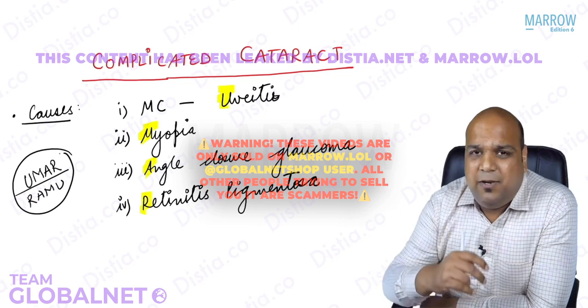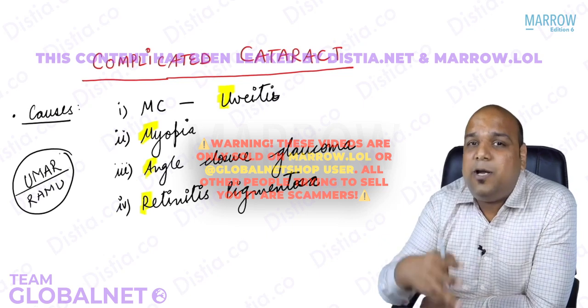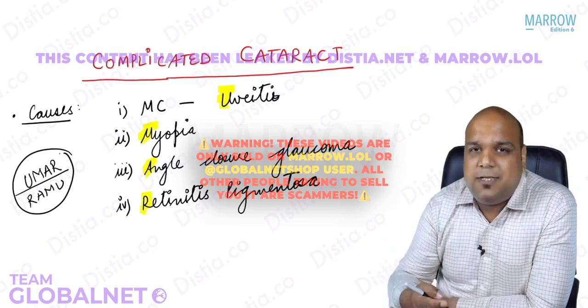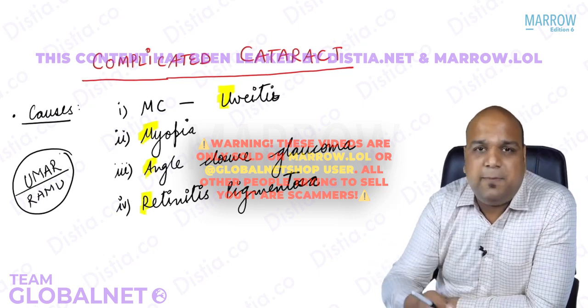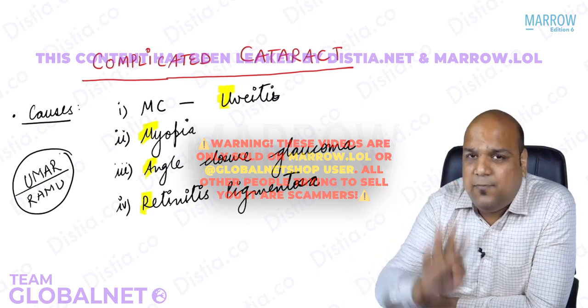If you see the whole list, there can be 22 to 25 causes in toto. But these are the 4 more important causes. These are the 4 more common causes that we want to remember. I don't expect you to remember 20 to 25. Nobody does. But I at least expect you to remember these 4 causes.